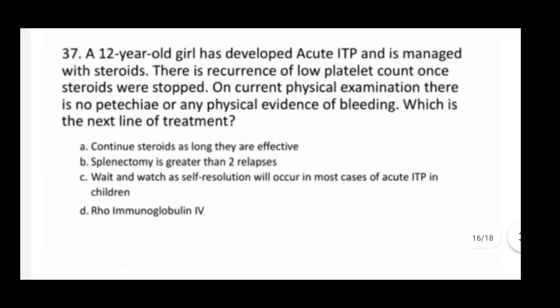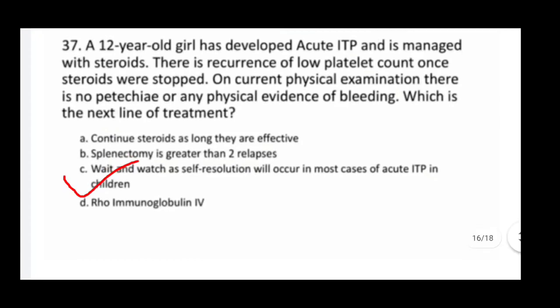Next one. A 12-year-old girl has developed acute ITP and is managed with steroid. There is recurrence of low platelet count once steroid was stopped. On current physical examination, there is no patch or any physical evidence of bleeding. Which is the next line of treatment? So here correct answer is C, wait and watch, and self-resolution will occur in most cases of acute ITP in children.